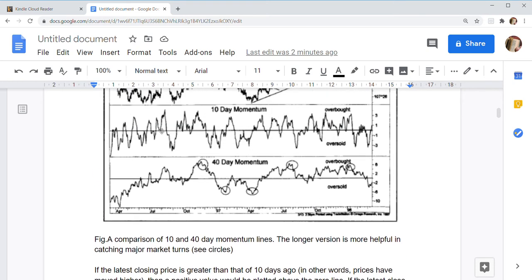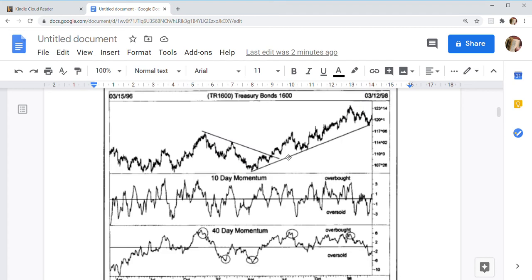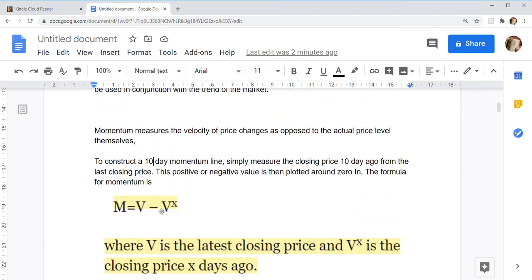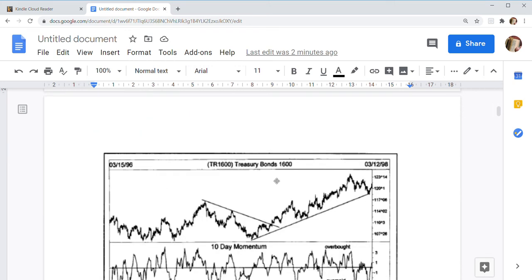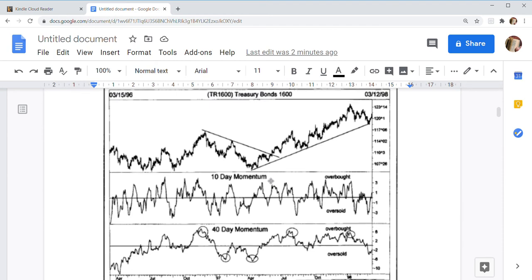So this is the zero line in the 10-day momentum line. It is a difference of V minus Vx. That means V is the current closing price, or latest price, and Vx is the closing price of the 10th day in the past.